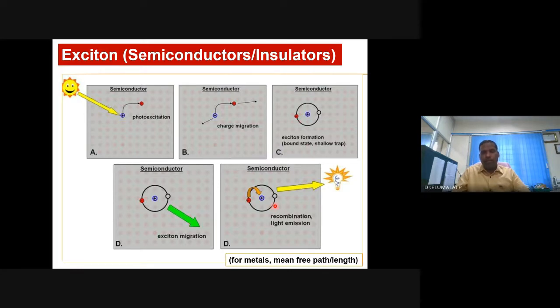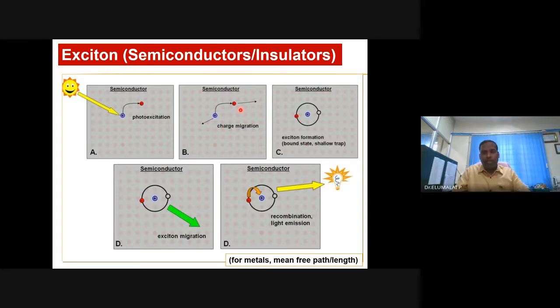If not radiative emission, if it leads to heating of the system, we call it non-radiative emission. The very solar cell is based on how effectively you can separate this electron and hole.